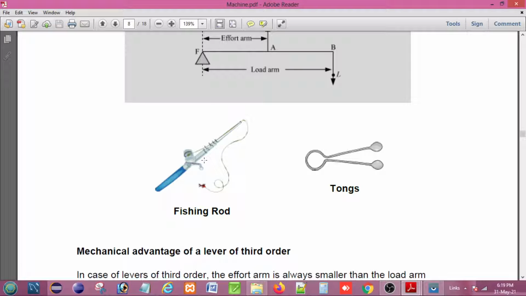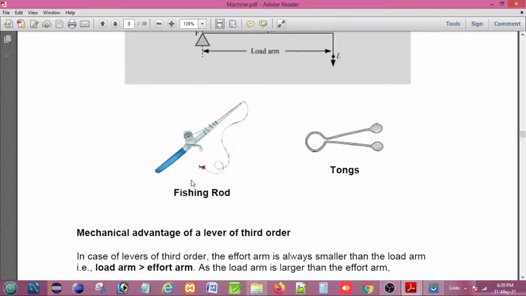So in that case, the mechanical advantage and velocity ratio are less than 1, so the fishing rod acts as a speed multiplier, as a longer displacement of the load is obtained by a smaller displacement of effort. So in that case, the class 3 lever acts as a speed multiplier. So this is the third category of lever.